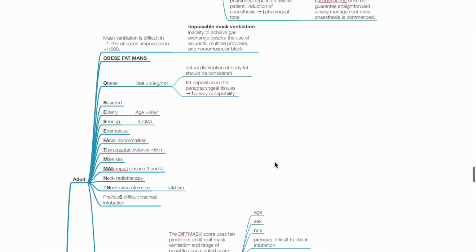Mask ventilation is difficult in 1 to 3% of cases and is impossible in 1 in 600 cases. Impossible mask ventilation may be defined as inability to achieve gas exchange despite the use of adjuncts, multiple providers, and neuromuscular block.